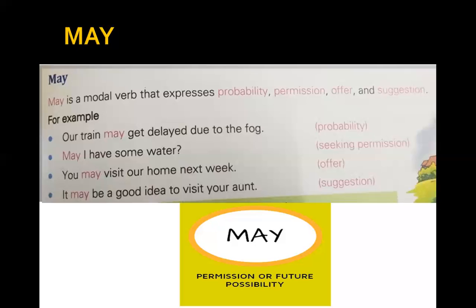But there is a little difference. When I say it may rain, I am expressing a possibility that is higher, whereas when I say it might rain, I am talking about a possibility that is lower. So this is the basic difference between may and might.